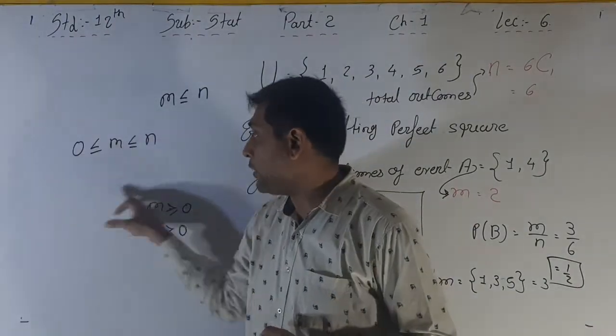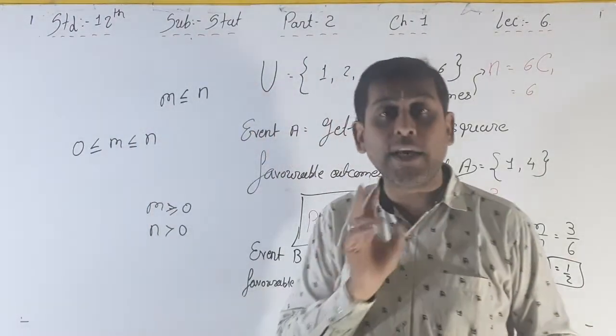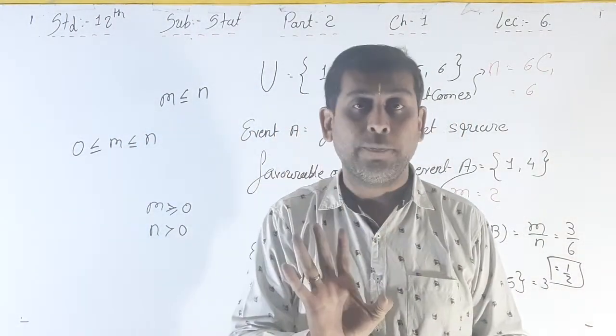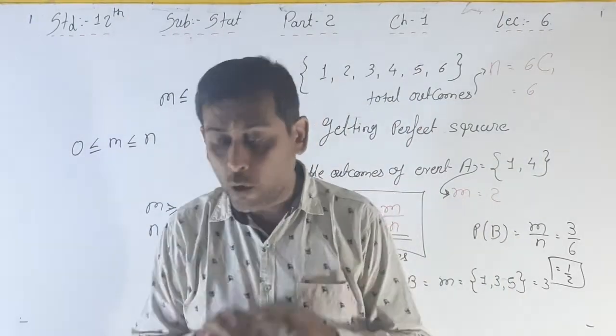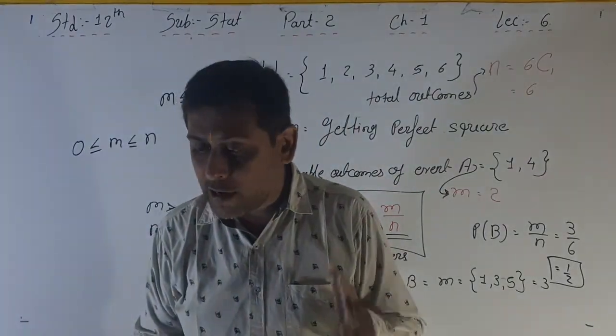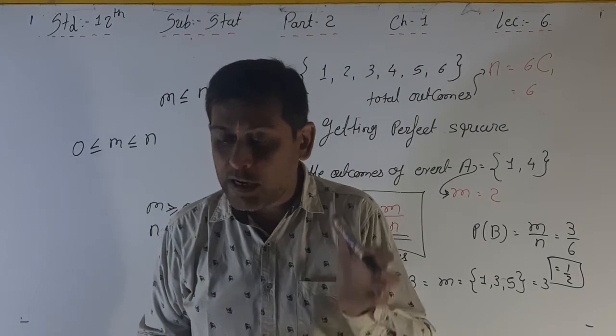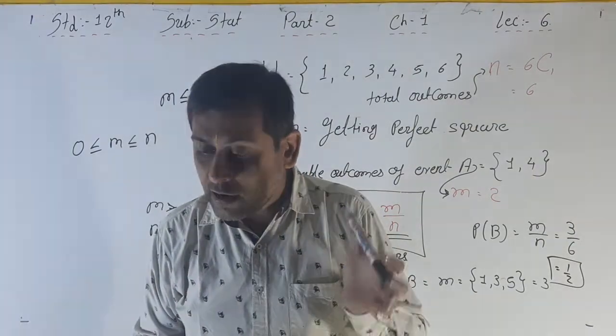So this is the main thing: M is always between 0 and N. Okay? Both are included. It should be noted that N cannot be 0 or infinity.